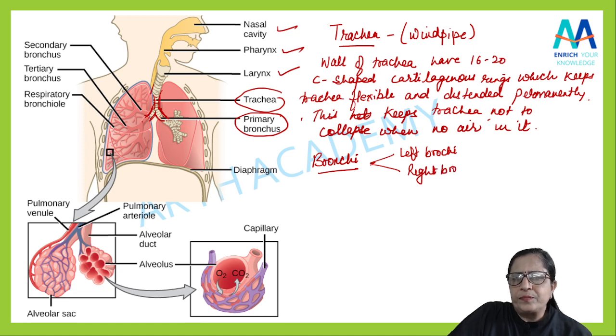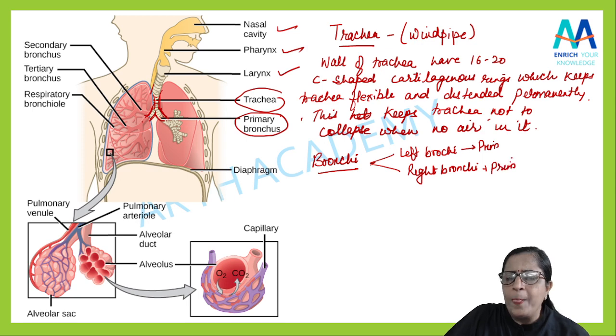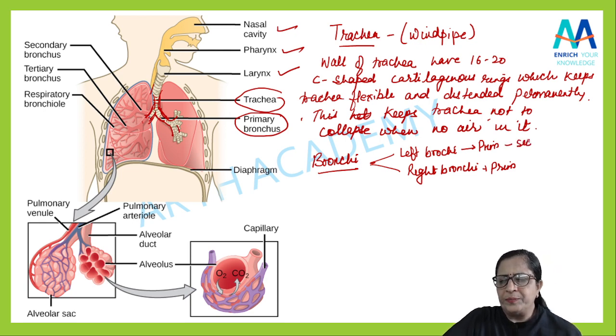Yes. Now this left bronchi, first part, it is your primary bronchi. Then similarly here also, यहाँ पे भी primary रहेगा. Now this primary bronchi, it enters the lungs. जैसे ही lungs में अंदर आएगा, ये देखो primary bronchi, it enters the lungs. Then it will subdivide again. Yes, it subdivides into secondary bronchi.